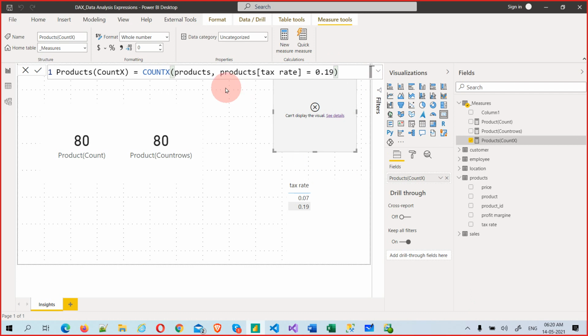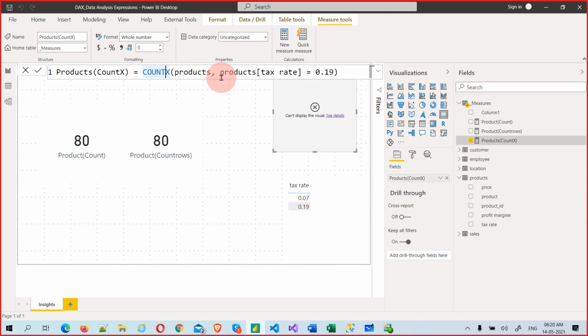Still it is not working for this expression. Let's take another column, profit margin or product price. Let's take the price. Why is this not working? I don't know, it should have worked. See, COUNTX, whatever the expression is, it will do row by row operations. This is one of the most important things, guys.